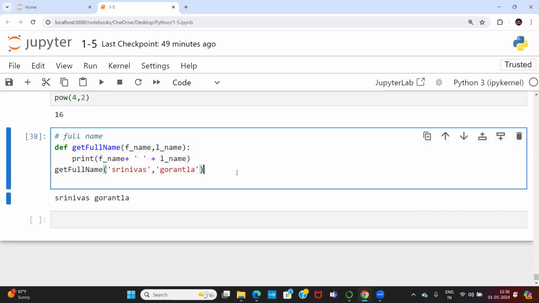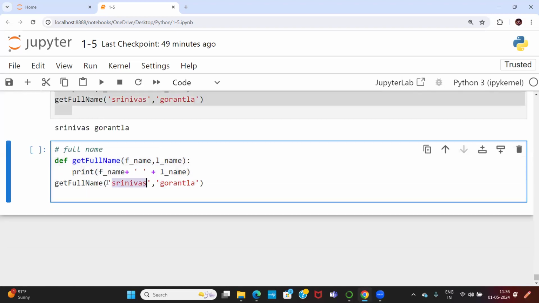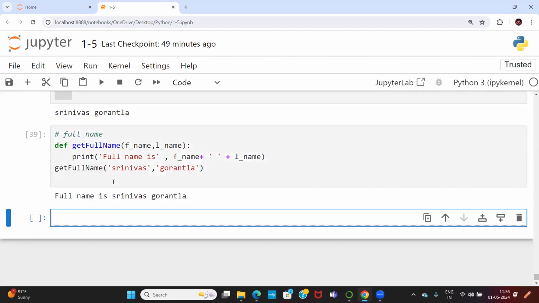Okay, so you want to do the same thing in one more way. Full name is comma. No, you could not do it like this here. You have to do this one here. Now print it. Full name is Srinivas. Am I clear? Am I clear? So let me go with one more example.